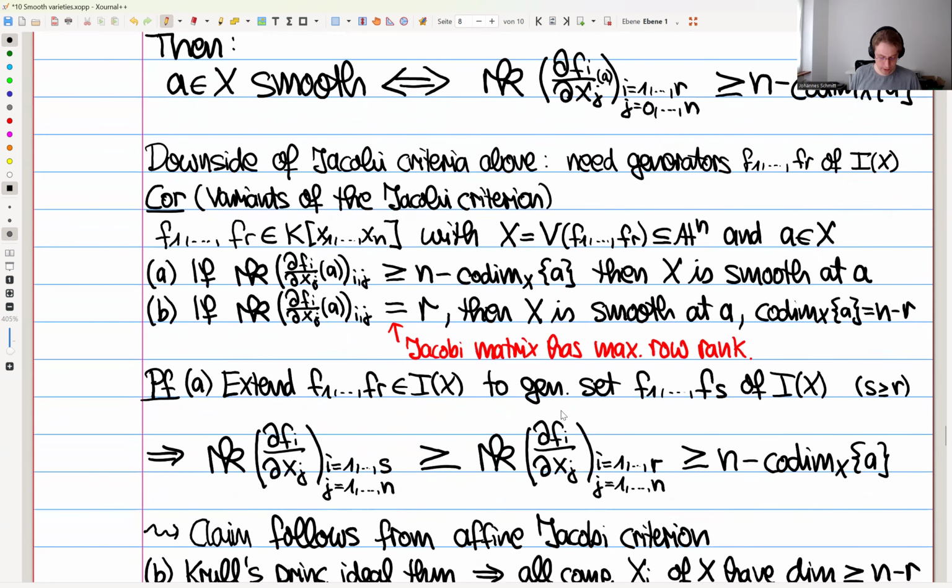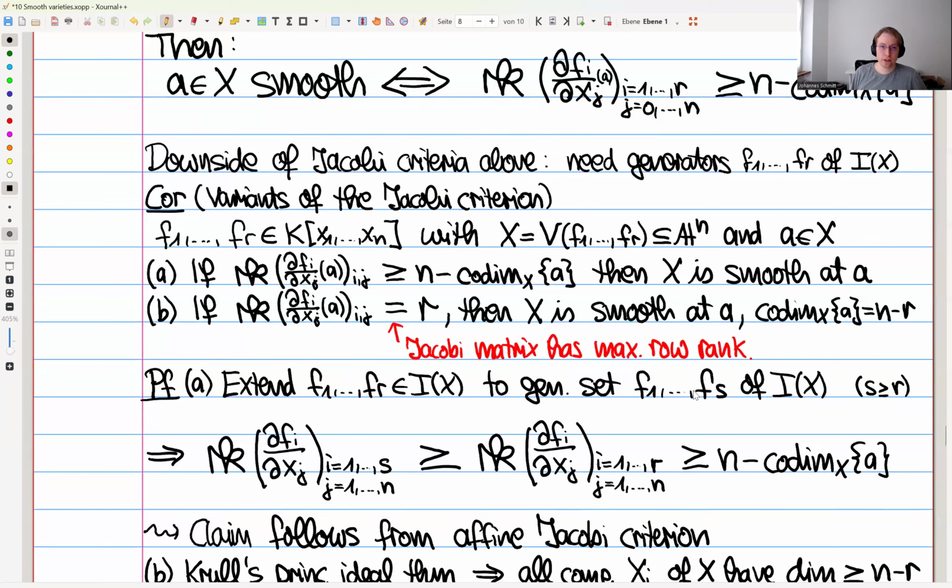And again, the proof is very short, because these things, F1 up to Fr, are all contained in the ideal of X, because X is defined as their vanishing set. Maybe they're not generators, but then we can just extend them. I mean, we can just throw in more generators until we have a set of generators. So just throw in s minus r additional polynomials to get a set of generators. And then s is greater or equal r.